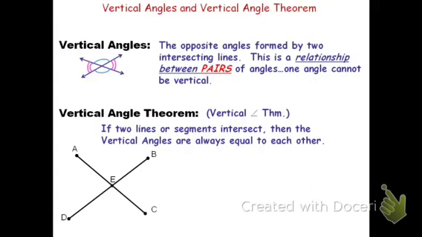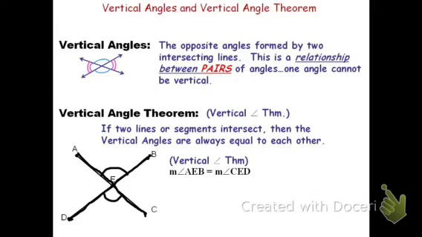So in this case, if I have segment AC intersect with segment BD, I have two pairs of vertical angles. The ones that are AEB and CED, which are the ones that are up and down, would be congruent angles. The reason I know they're congruent angles would be, again, vertical angle theorem. That's my justification. But it's not the only pair of vertical angles. We also have the ones on the left and the right. The first pair, again, when we say angle AEB, from A to E to B would be referring to this one. When we say angle C to E to D, that's this one.